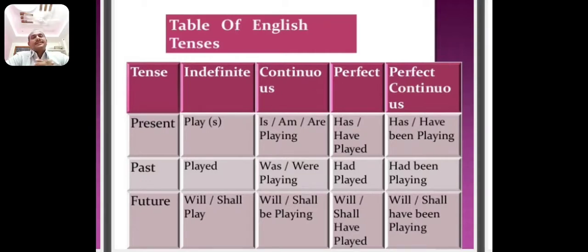You can say any sentence in 12 types like this, as I said now. So I request all the students, you should practice every sentence in 12 types. Then only you can recognize all the tenses.